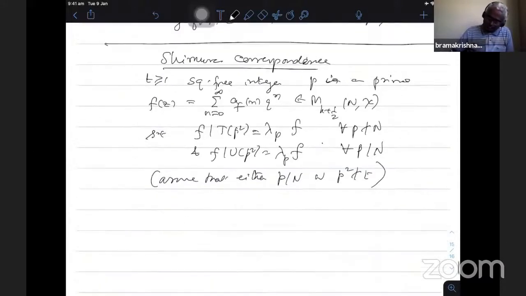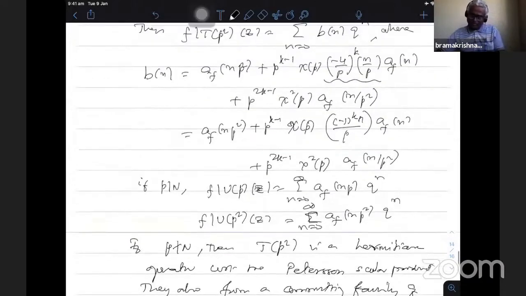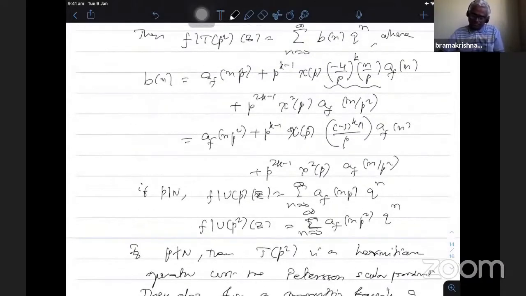So this Hecke eigen relation can be given in terms of two equations. You just compare the t-th Fourier coefficient here. This is my f|T_{p²} equal to the b_n-th coefficient. Putting n equal to t, I have lambda_p a_f(t).